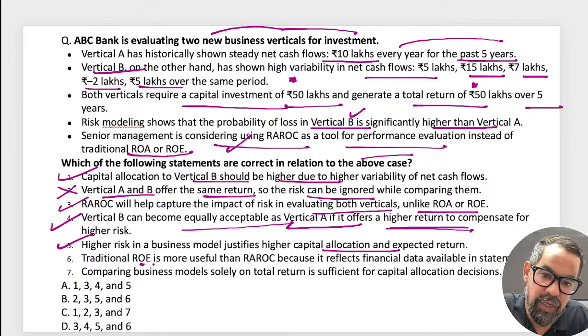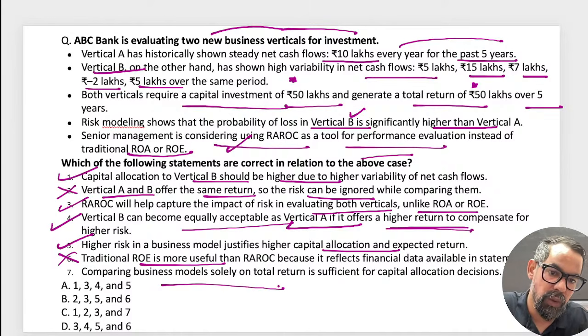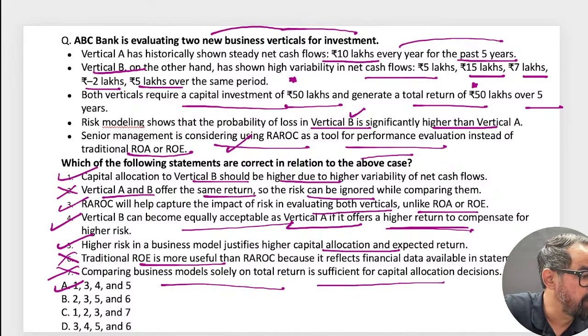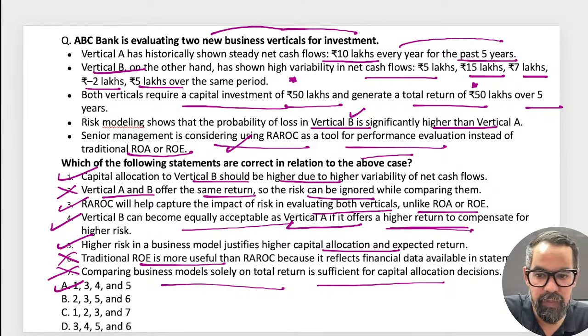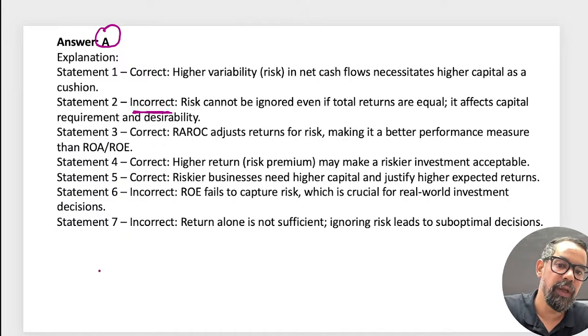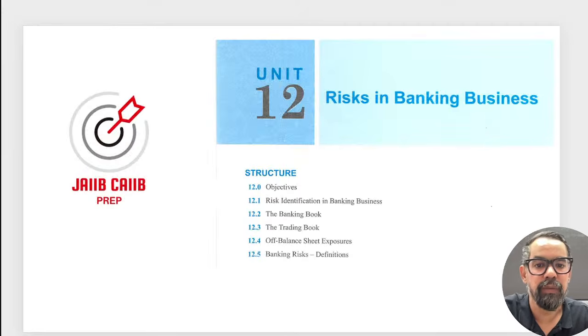The next one is traditional ROE being more useful. No, this is wrong. Comparing business models solely on total return is sufficient for the capital allocation decision. This is also wrong. So we have to consider risk and return: 1, 3, 4, 5. 1, 3, 4, 5 means option A will be the right answer for this particular one. Prem sir, very late. So option A will be the right answer. Clear, guys? Any confusion with any statement? All good? Next one.